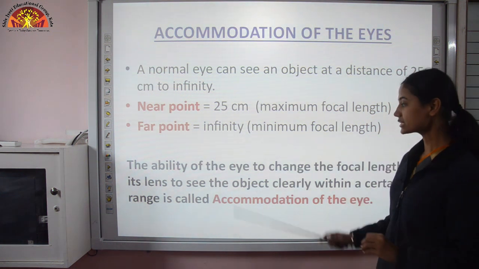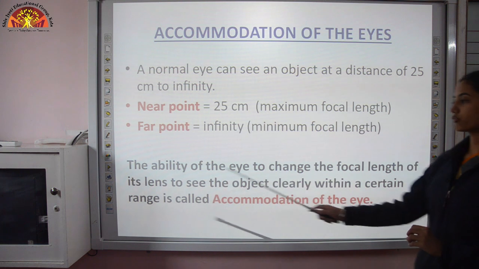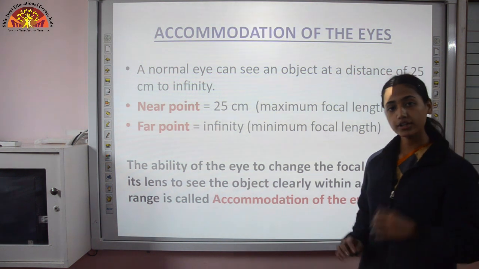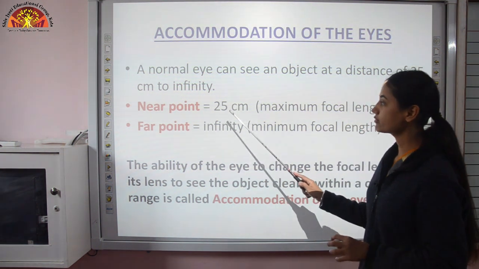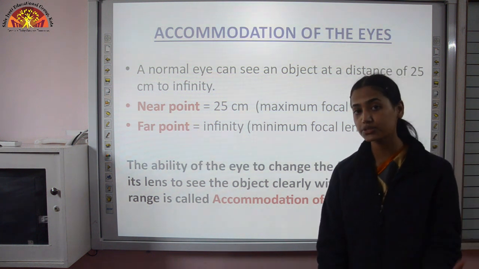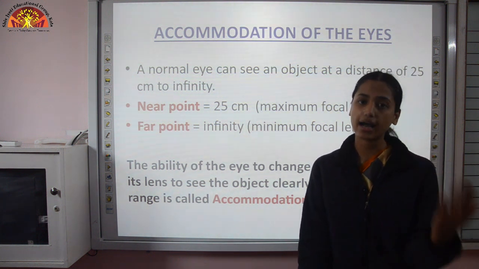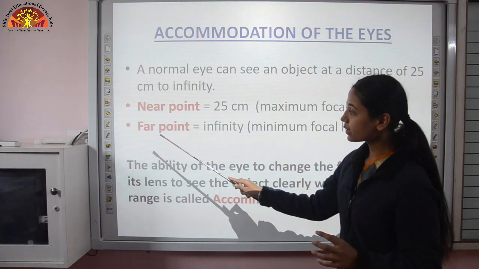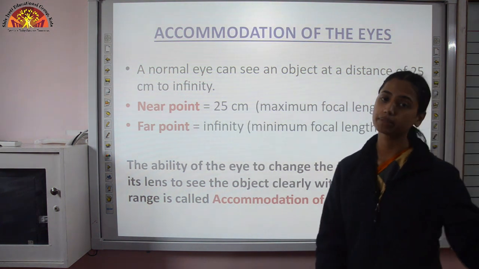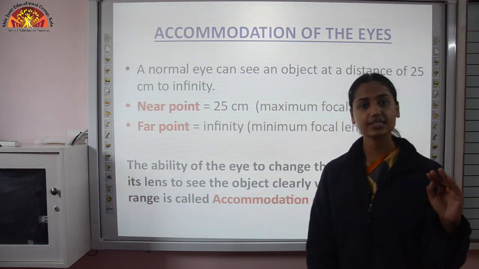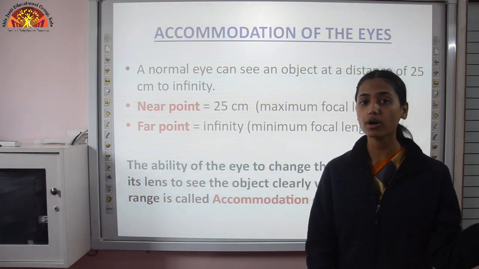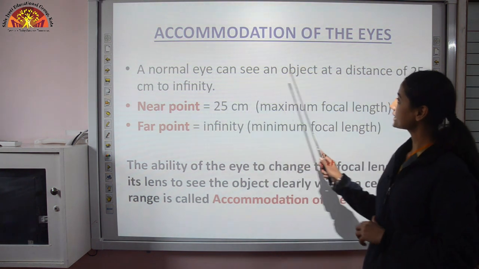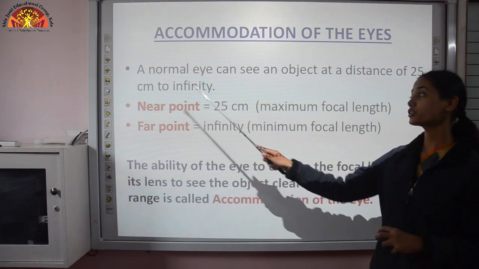This is the ability of the eye to change the focal length of its lens to see an object clearly within a certain range. For a normal eye, the near point is 25 centimeter. If any object is at 25 centimeter from our eyes, then we will be able to see that object very clearly. And the far point is infinite, meaning there is no limit. We can see objects which are present at infinity. So the moon is considered to be at the infinite position. So a normal eye can see an object at a distance of 25 centimeter to infinity.